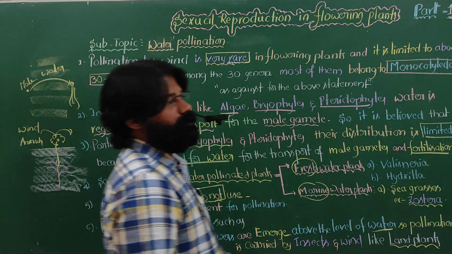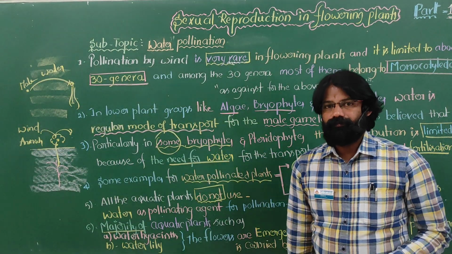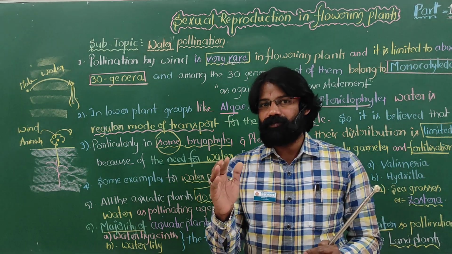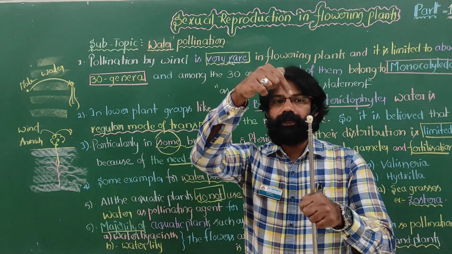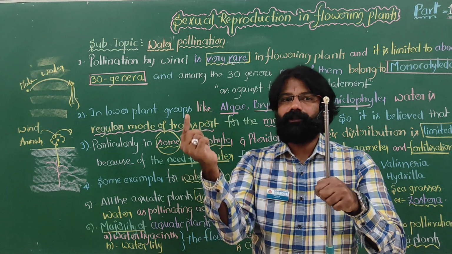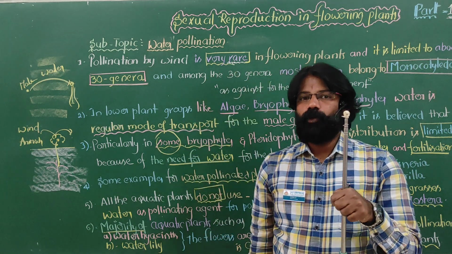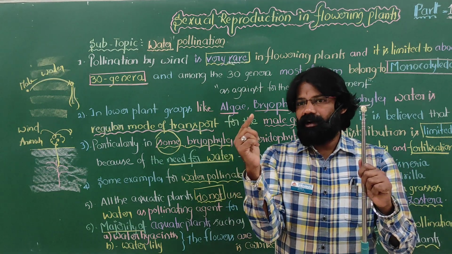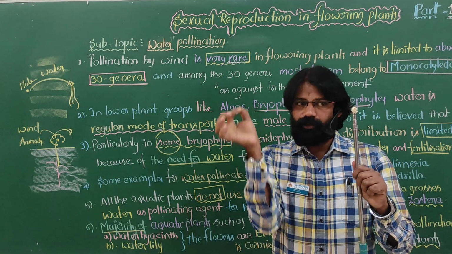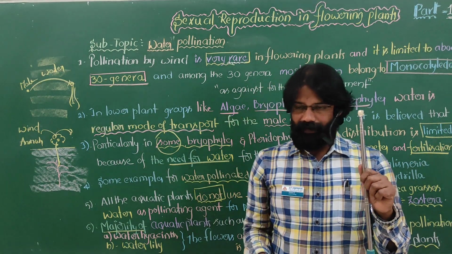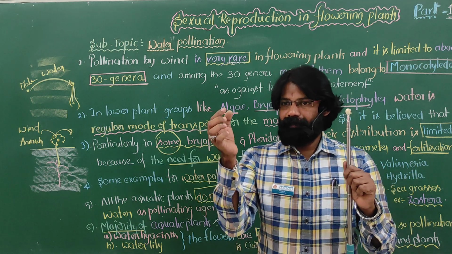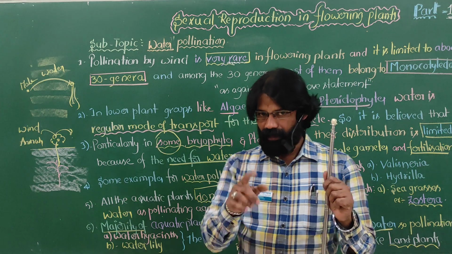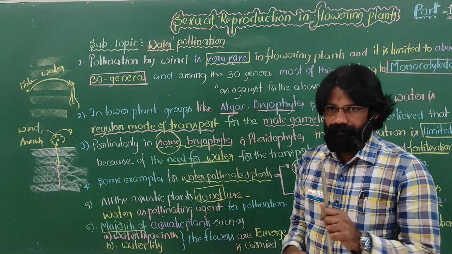Here, first of all, we should know what is meant by pollination. The process of transfer of pollen grains from anther to stigma is nothing but pollination. For the transfer of pollen grains from the anther to the stigma, some agents are involved, as you know. It may be the wind, the water, or insects or animals. Now we are talking about the water.